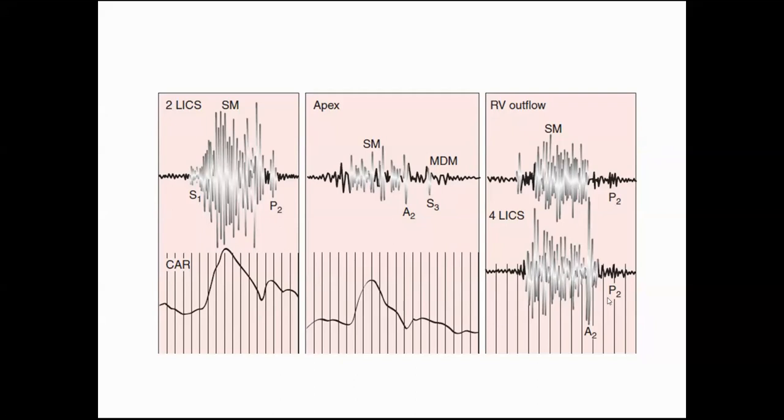Second is coming to the murmur. So usually because of overriding, we will get a murmur even down till the fourth left intercostal space, which is usually not present in TOF. The ejection systolic murmur of TOF usually is in the left intercostal space only.